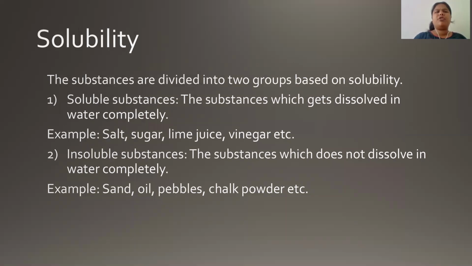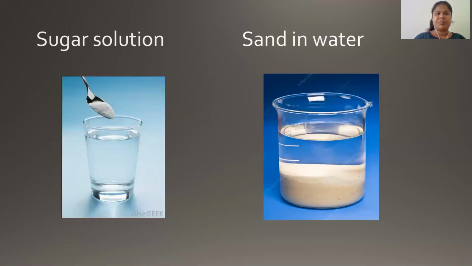Further, we studied solubility. In solubility, we differentiated materials into two types, that is soluble substances and insoluble substances. Soluble substances are the substances which get dissolved in water completely, and insoluble substances are those which do not get dissolved in water completely. Examples of soluble substances are salt, sugar, lime juice, vinegar, etc. Whereas insoluble ones are sand, oil, pebbles, chalk powder and others.